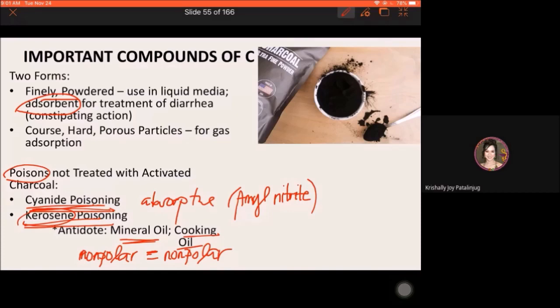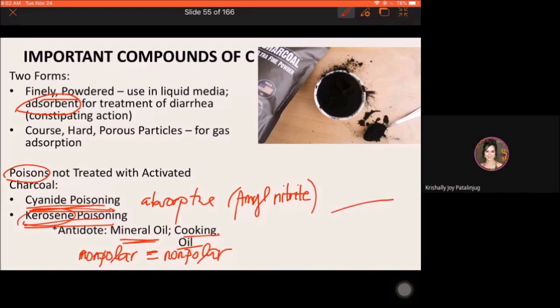So, mas masamot, matrigger na noon ang iyahang symptoms. Diba? Na-burn na gani imo ang esophagus, mag-contract ang esophagus upon vomiting caused by activated charcoal. Sumusamot ang condition. Okay? So, that is also one of the reason bakit hindi pwede yung activated charcoal for kerosene poisoning. Okay? So, that's the important information for activated charcoal.